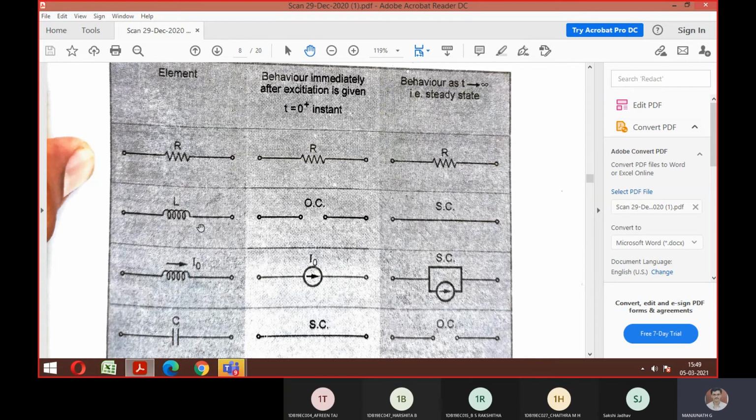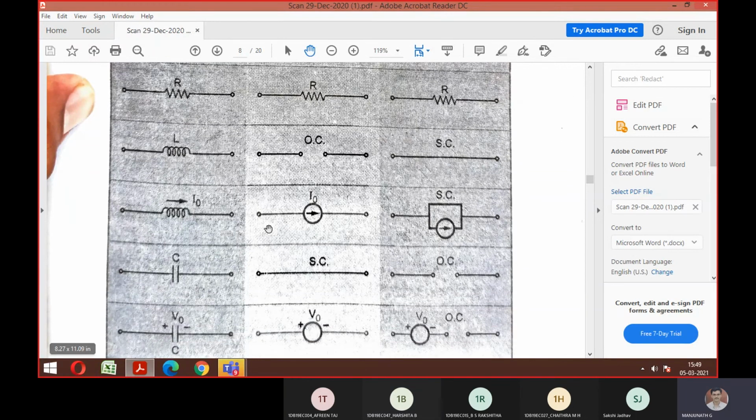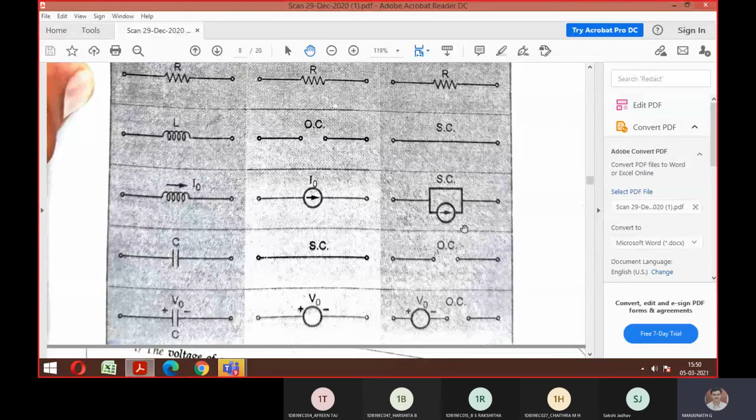But with respect to the inductor, at time equal to 0, the inductor acts like an open circuit. Understood? Yes, sir. Similarly, toward infinity, it has short circuit logic. Similarly for the inductor with respect to current, you can mention the source here: open circuit current with respect to short circuit current.